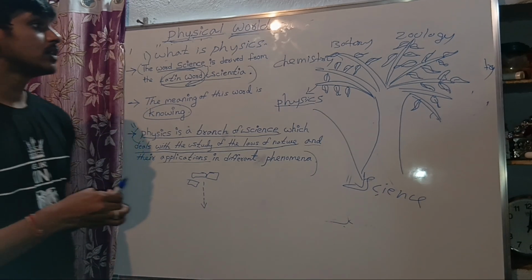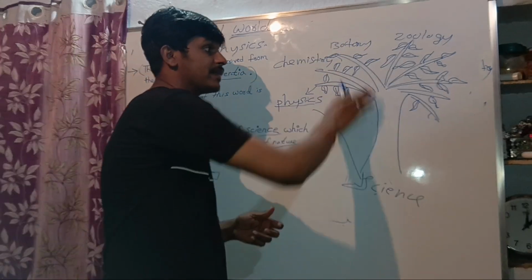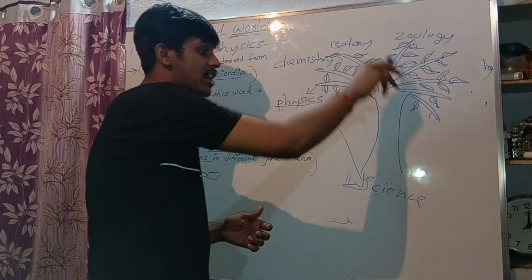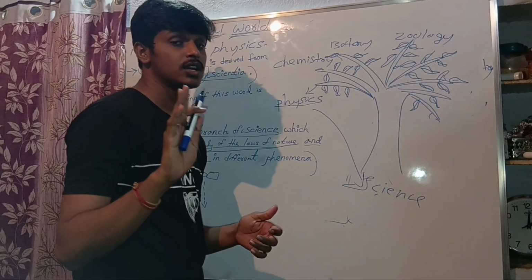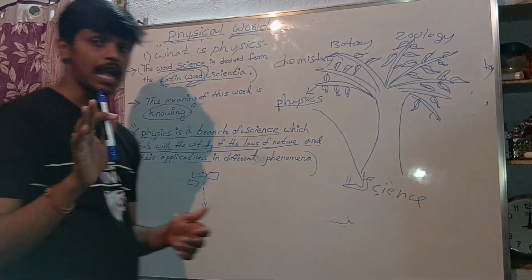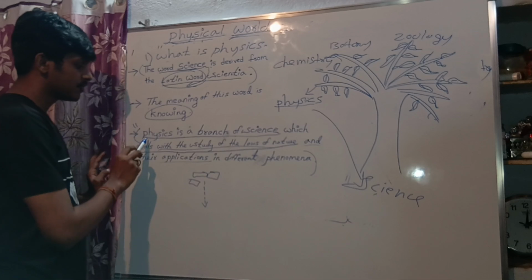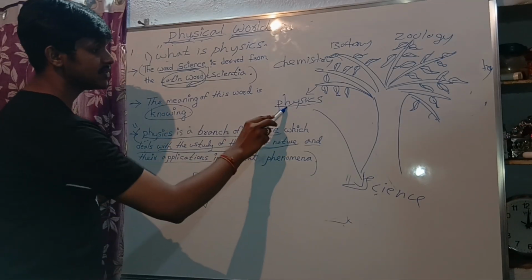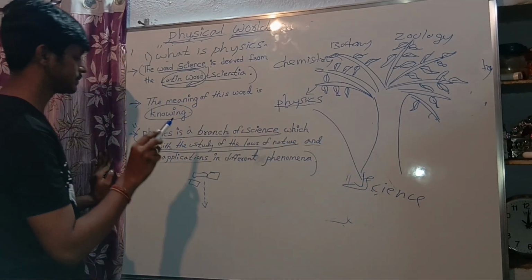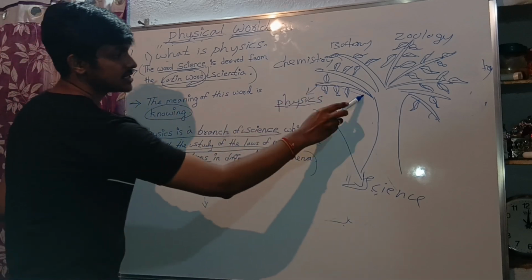Again I am repeating, don't draw this diagram in the exam. I drew this diagram just to remember this answer. Again I am repeating the answer.